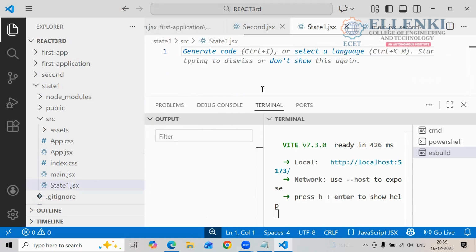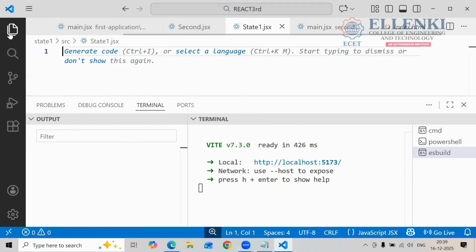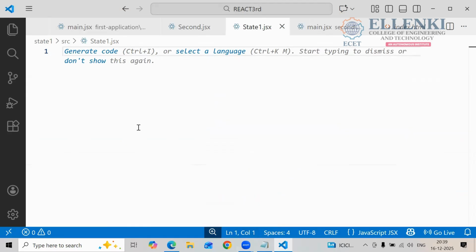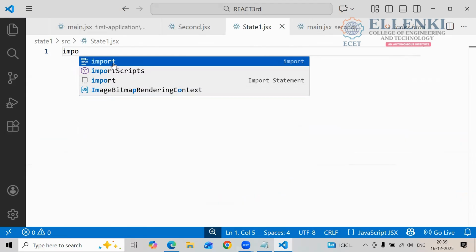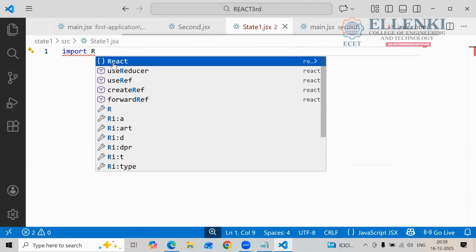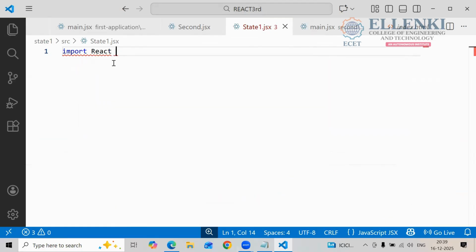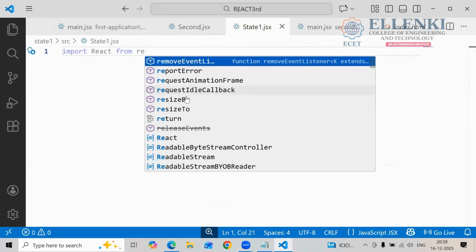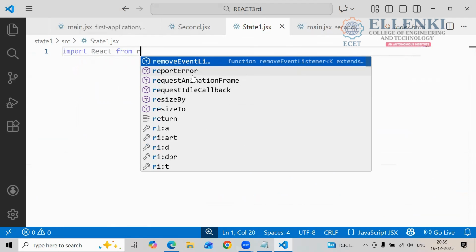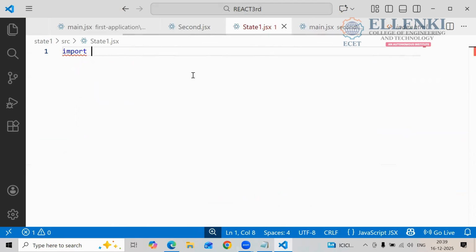Now tell me how I have to write the program. If I want React, now tell me how I have to import React. import React, capital R, from 'react'. Import React from React.